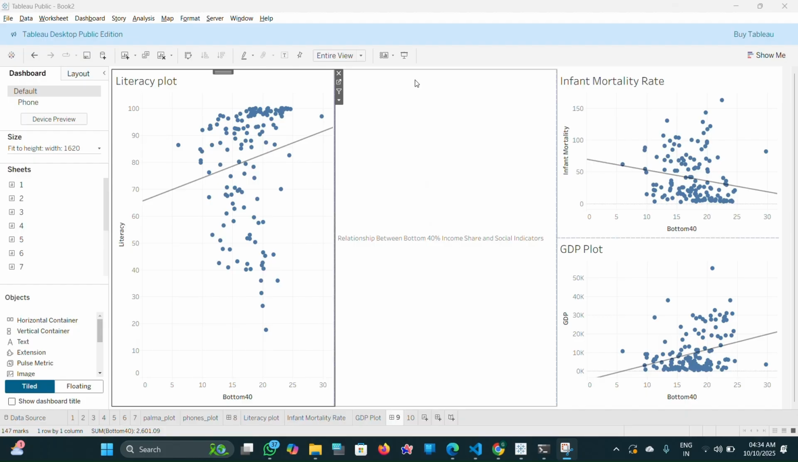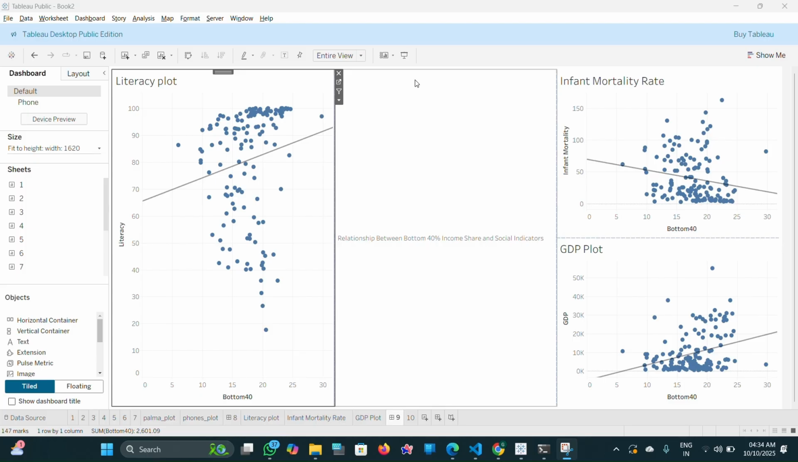The ninth question is: how does the income share of the poorest 40% of the population correlate with key social welfare indicators? To analyze this, I created a dashboard of three scatter plots. They all share the same horizontal axis, the income share of the bottom 40%, while the vertical axis tracks literacy, infant mortality, and GDP. The trend lines tell a powerful and consistent story.